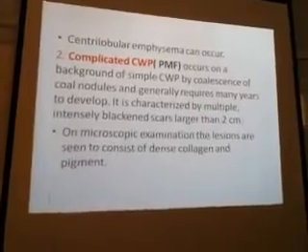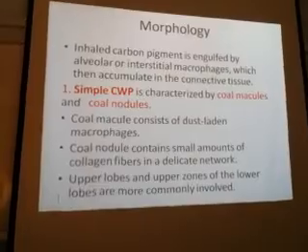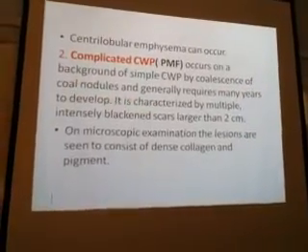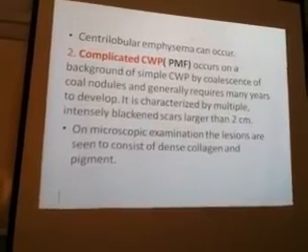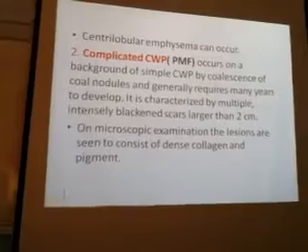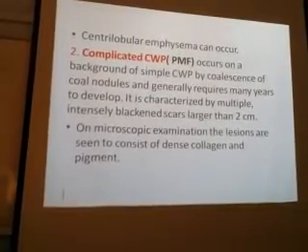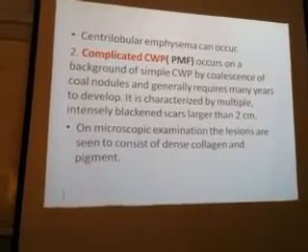In Kohlwerker's, commonly the upper lobe is involved. Second, complicated occurs on the background of simple. I told you it is a progressive disease. See how it forms: in simple Kohlwerker's pneumoconiosis, small nodules will be there.